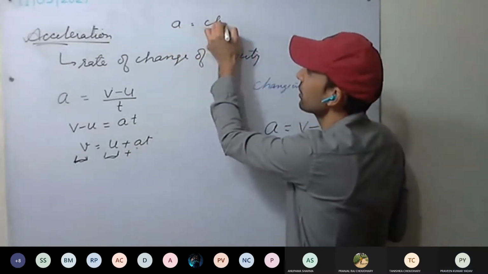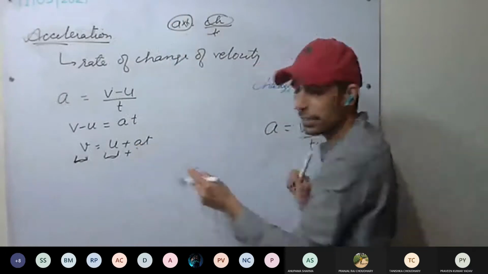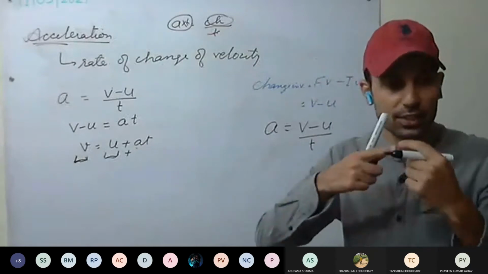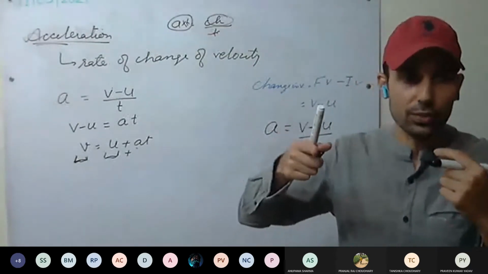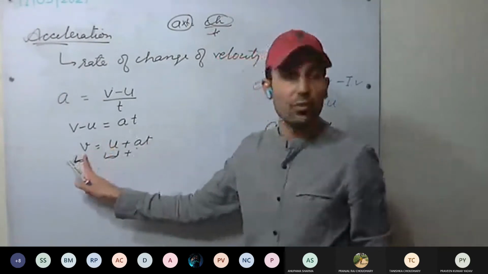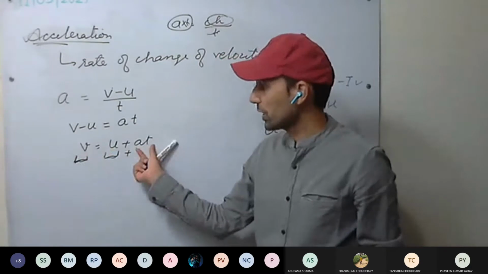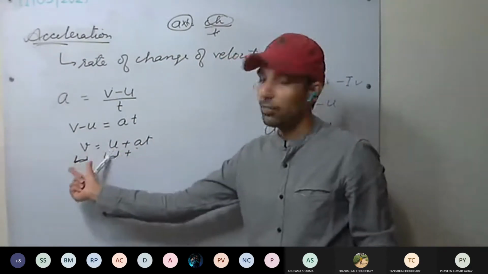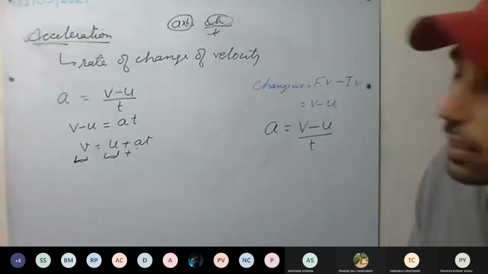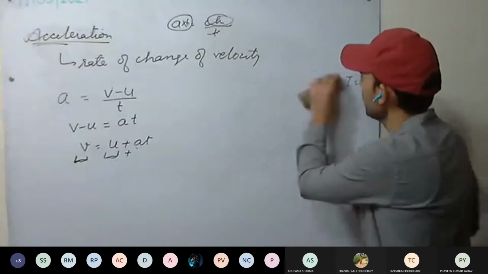We have discussed change in velocity divided by time. Change in velocity is a into t. Acceleration gives us how much it is changing per second. Into time will give us the change in velocity for the whole time. Understood? So that change in velocity we add to the initial velocity, and we get the final velocity. Understood these equations? This is very important. Acceleration is the most loved part. I like it much. Understood this one?